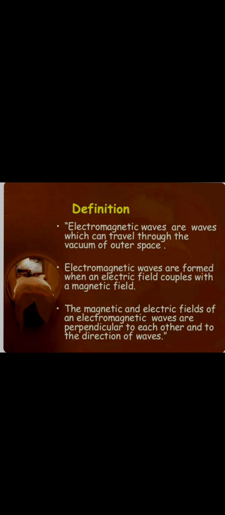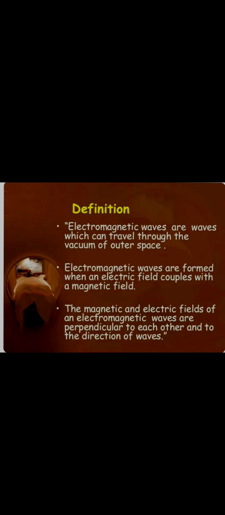They are formed only with the help of the electric and the magnetic field, as per the name. So the electric and the magnetic field are both responsible for the production of each other, because we have seen that a moving charge or a changing electric field can produce a magnetic field. Similarly, a moving charge produces a magnetic field.